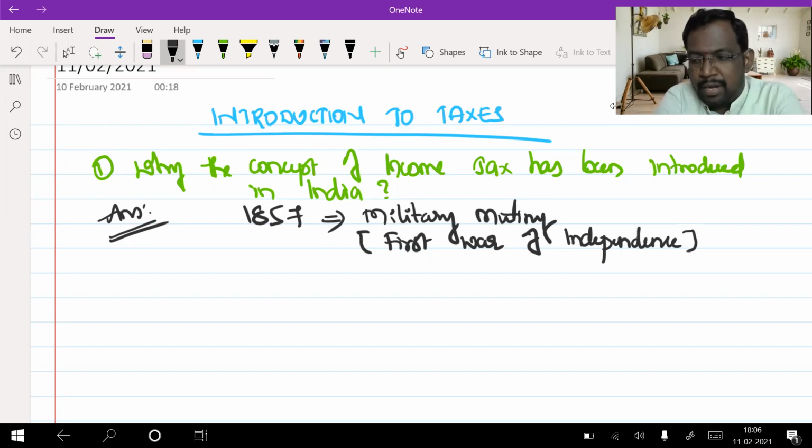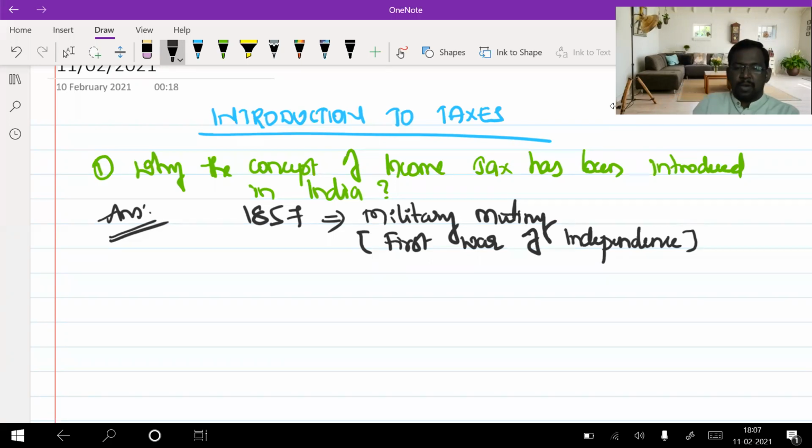In the year 1857, we were under the rule of the Britishers, so we needed our independence back. From 1857 onwards, we started fighting against the Britishers for our independence. The first war of independence happened in 1857, which is technically called the military mutiny or Sepoy mutiny. Of course, we lost that war. Otherwise, we would have received our independence in 1857 itself.